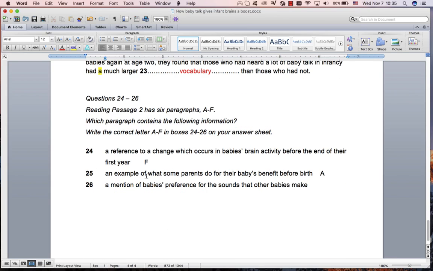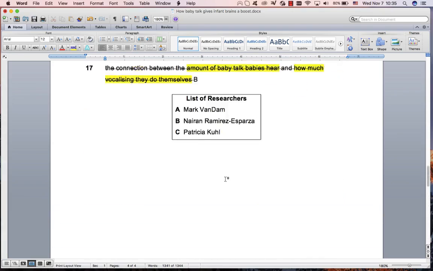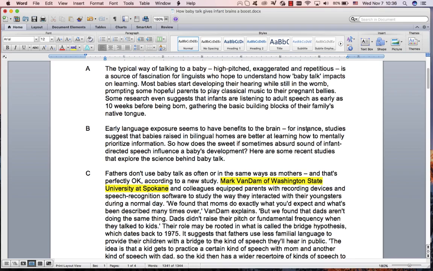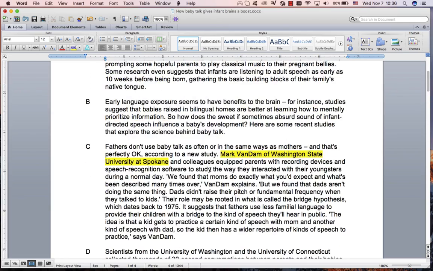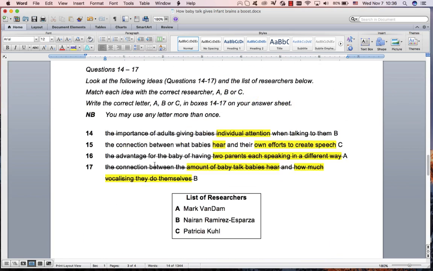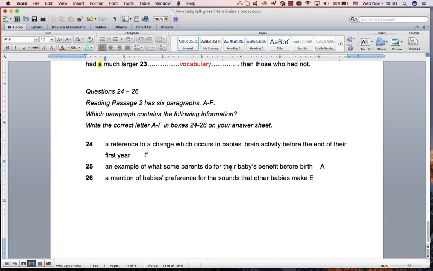Then the last one, a mention of babies' preference for the sound that other babies make. So it's probably B or E. It could be the other ones, but let's look at B. Studies, babies, bilingual, sweet infant, question, studies, no, nothing. And E, the sounds that other babies make. Babies seem to like listening to each other rather than adults. To prefer other babies to each other. So that would be E. Not too bad. Okay, great.